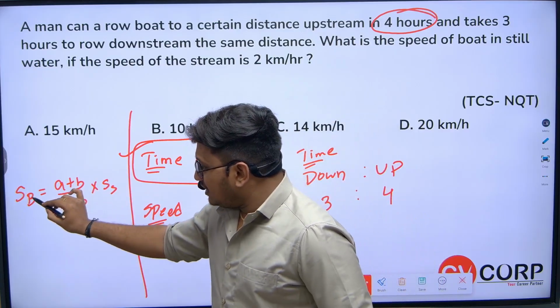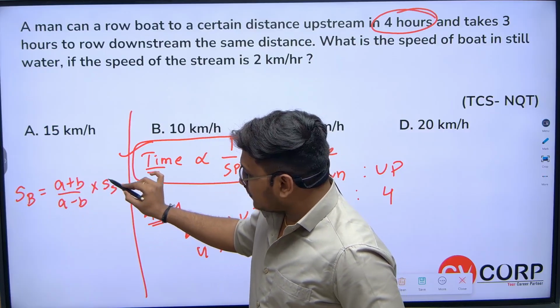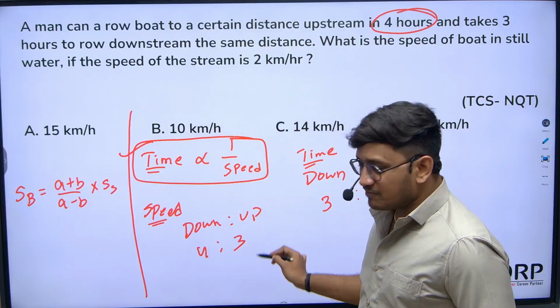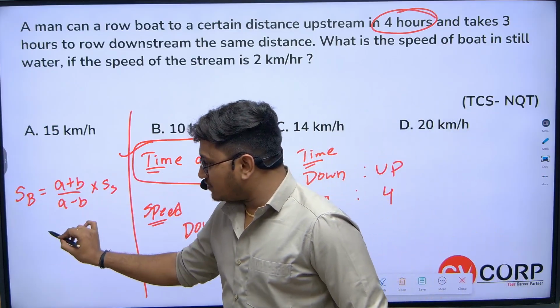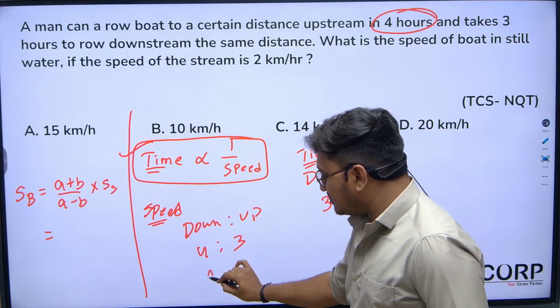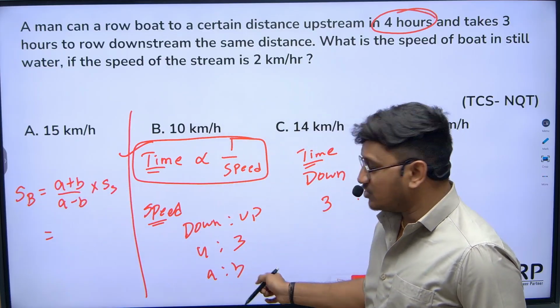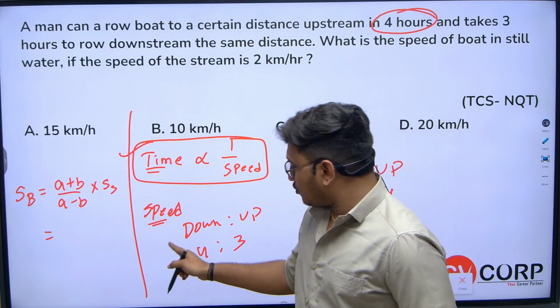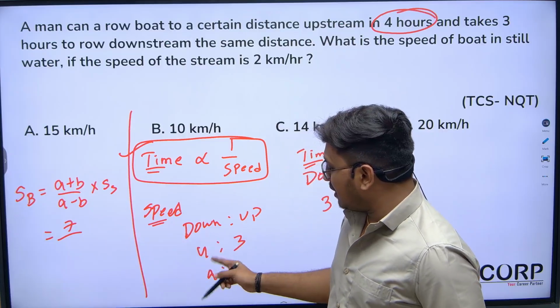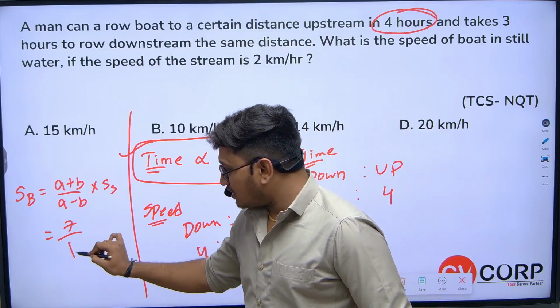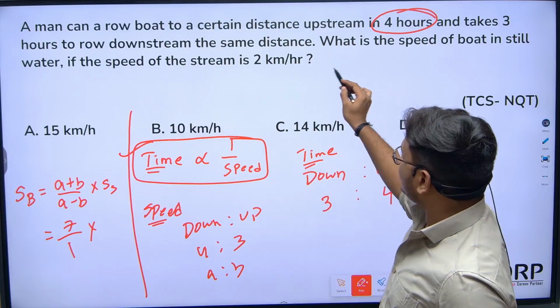So if they give you the ratio of downstream and upstream and also the speed of the stream, how can you calculate the speed of the boat? Here a plus b, where the ratio is a is to b. So 4 plus 3 is 7, by a minus b, the difference is 1, into the speed of the stream they mentioned.